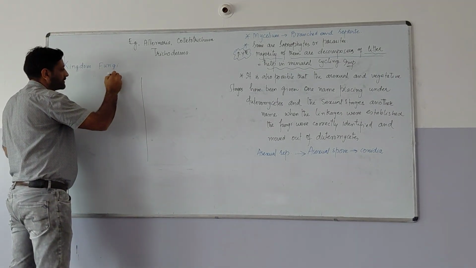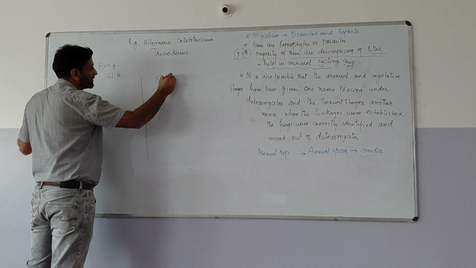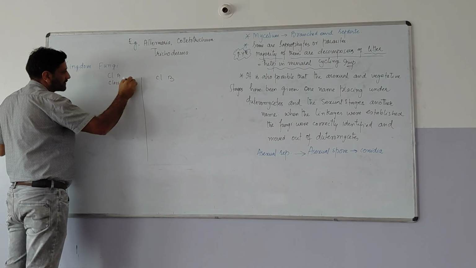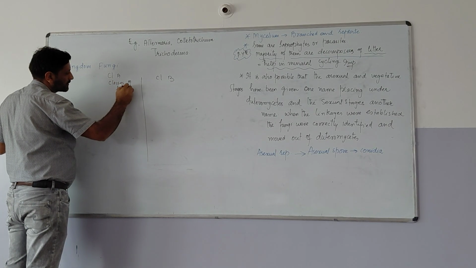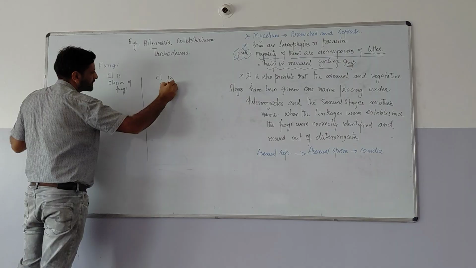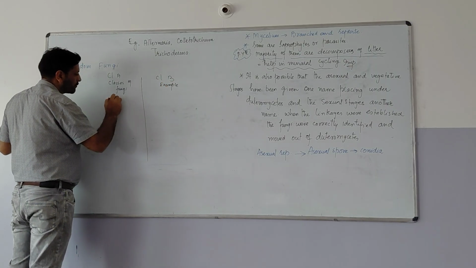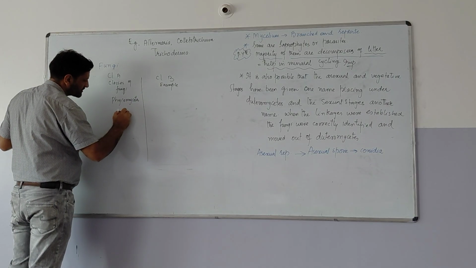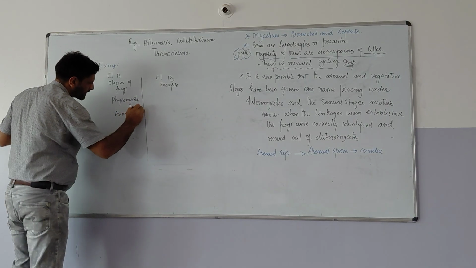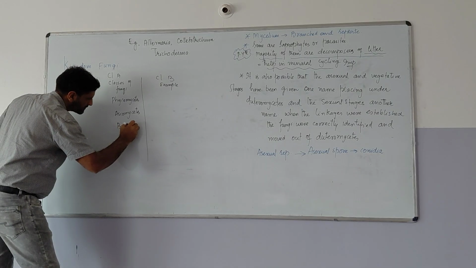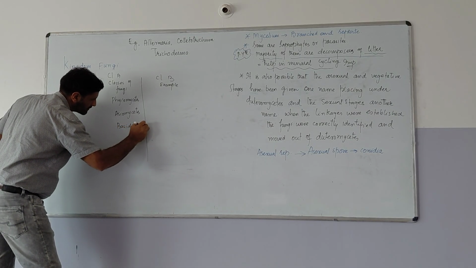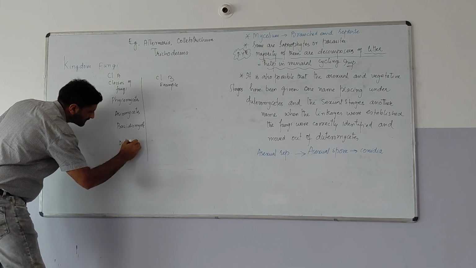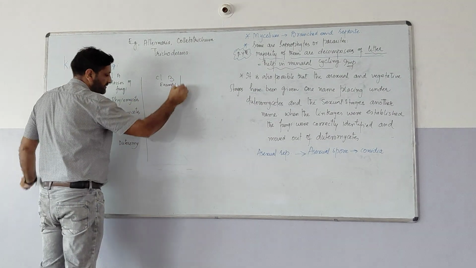This is column A and this is column B. In column A, these are the classes of fungi: Phycomycetes, Ascomycetes, Basidiomycetes, and also Deuteromycetes. And here will be the examples.